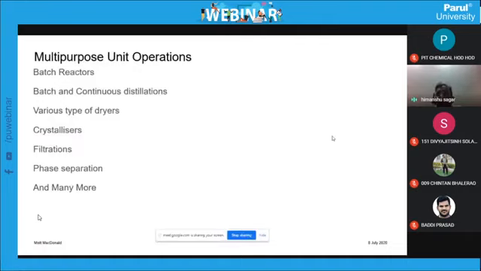So in a single piece of equipment you can do the filtration, you can do the vaporization, and you can do the drying operation also. So a single set of equipment will be used for different applications. Phase separation has been done, filtration has been done, drying has been done, even crystallization has been done. So one set of equipment will be used for multi-purpose operations.